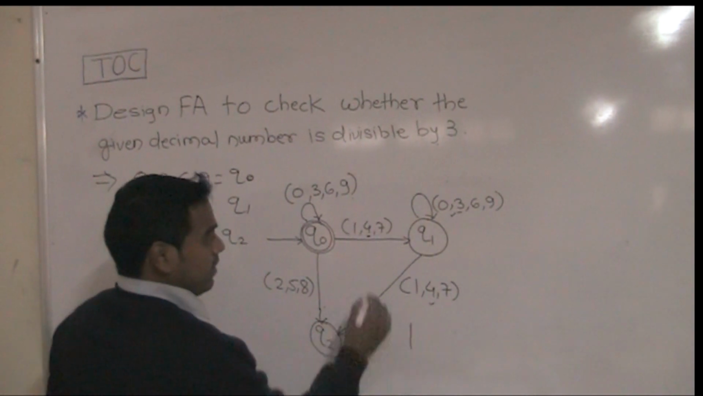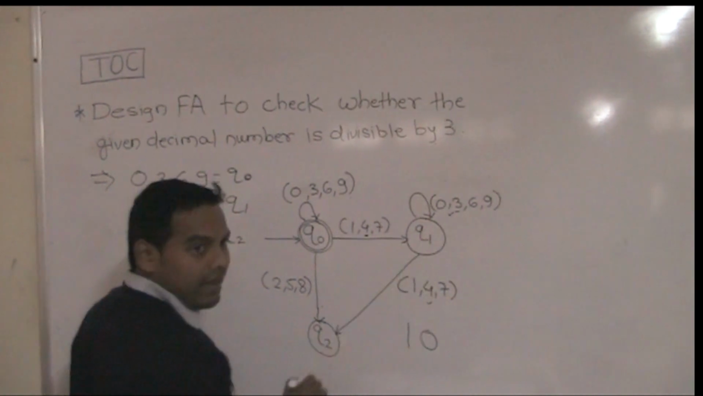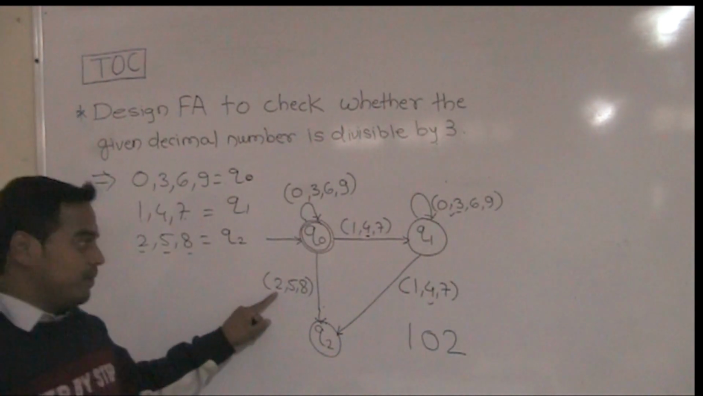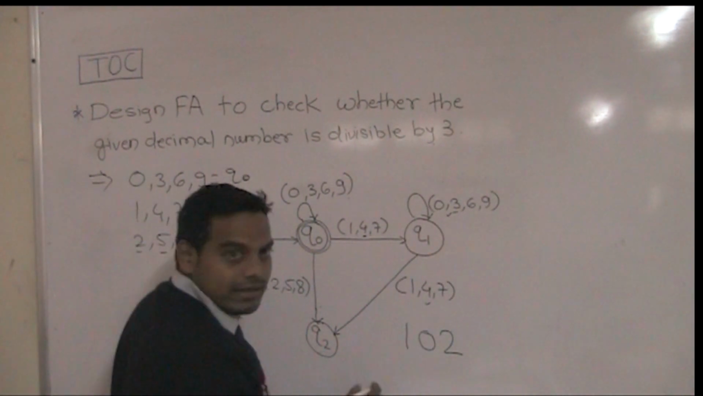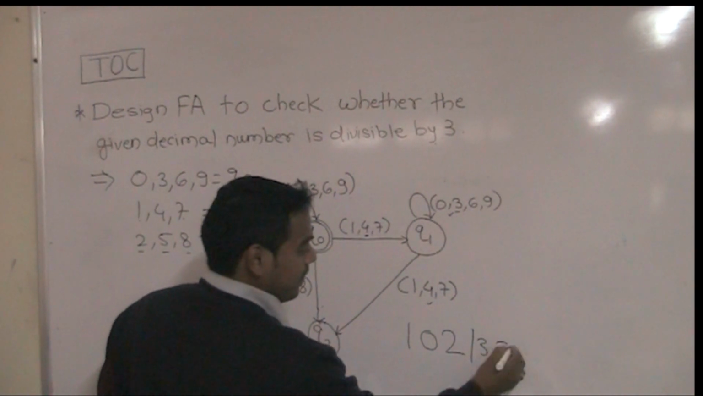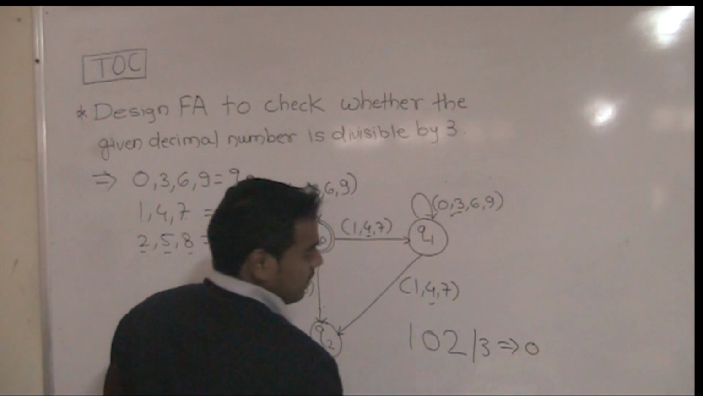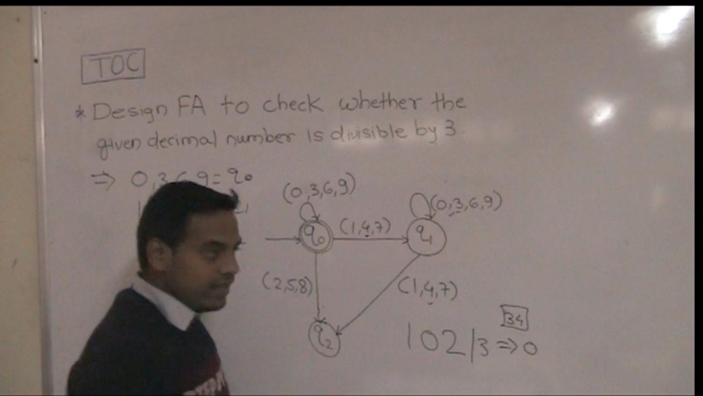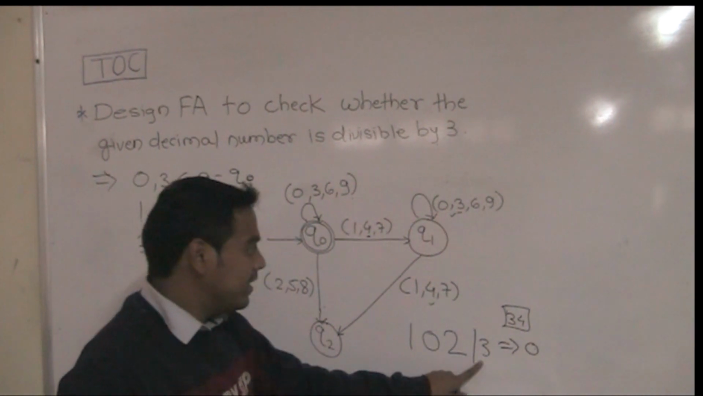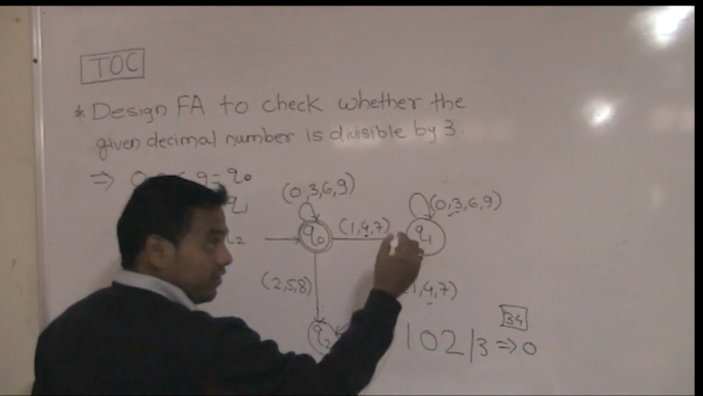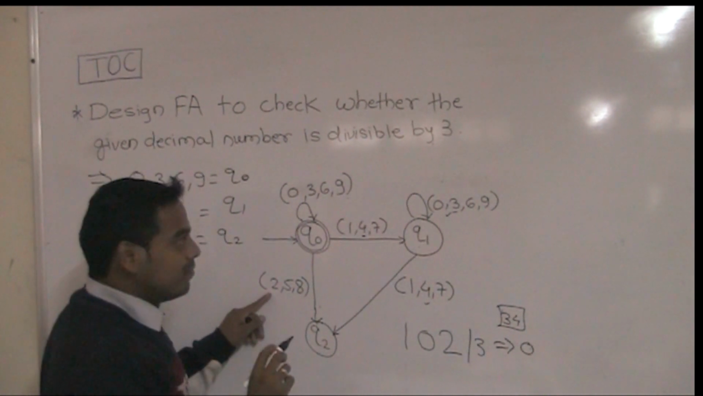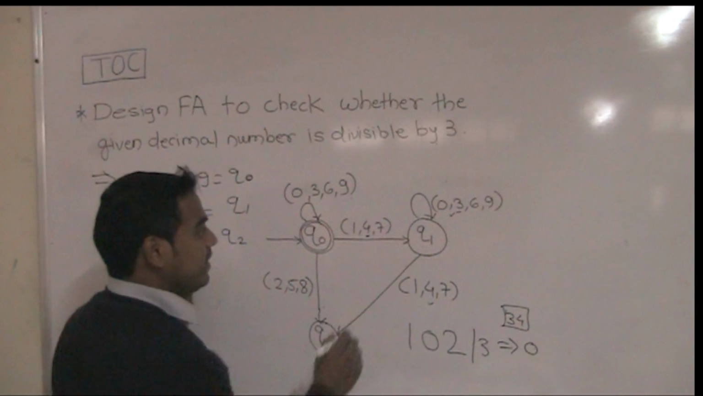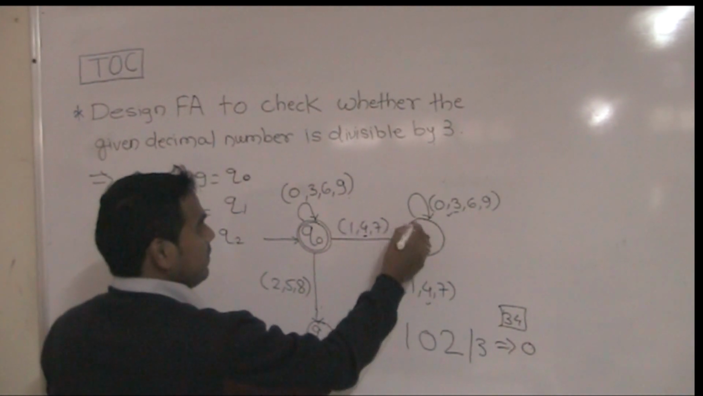Suppose number 1 is there, after that suppose 0 comes at the Q1 state, after that suppose 2 comes, that is 102. So 102 is completely divisible by 3, because 34 into 3 gives us 102. Whenever the number 258 comes at the Q1 state, we transition to the Q0 state because it is completely divisible by 3. So here is the transition.